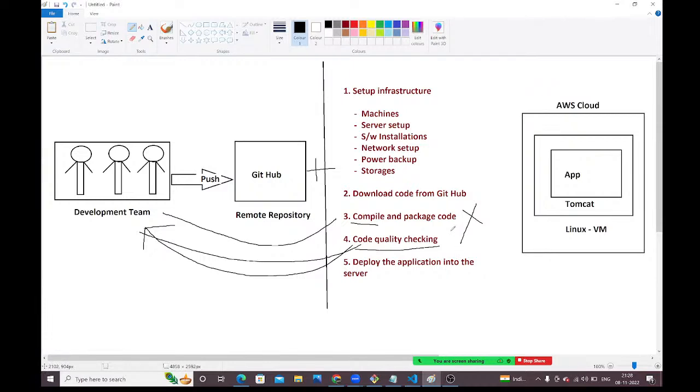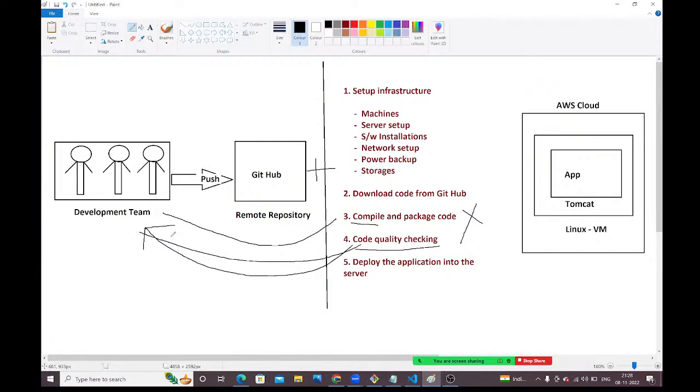Who will check all those things? Only the operations team will check and identify all those issues. And who will fix those issues? Not the operations team. The development team will fix those issues. Here in the build process, if you find any failures, we need to inform the development team. The development team is going to work on those issues.